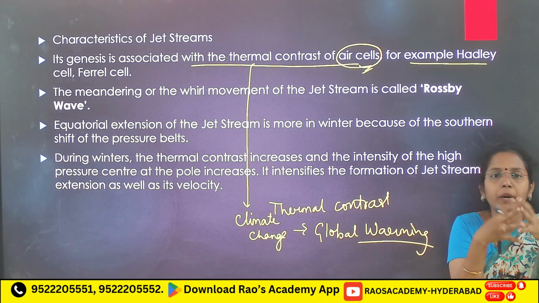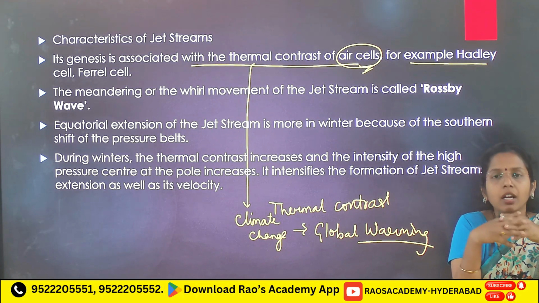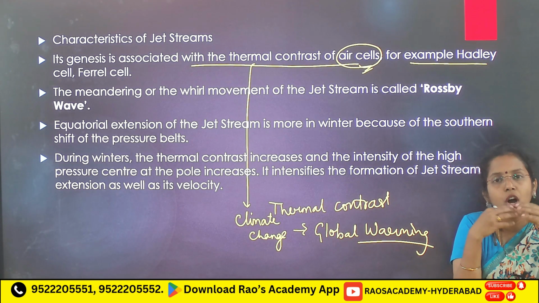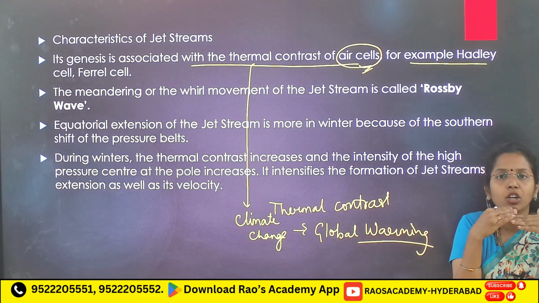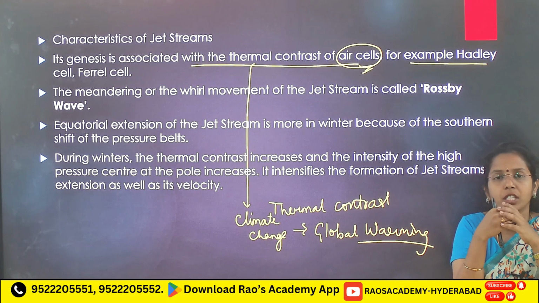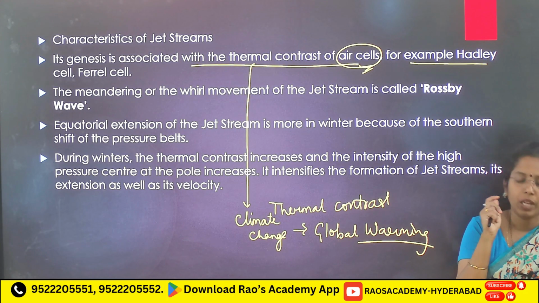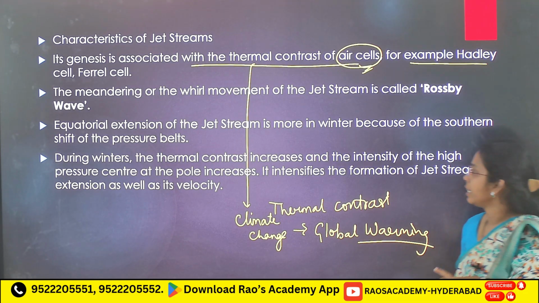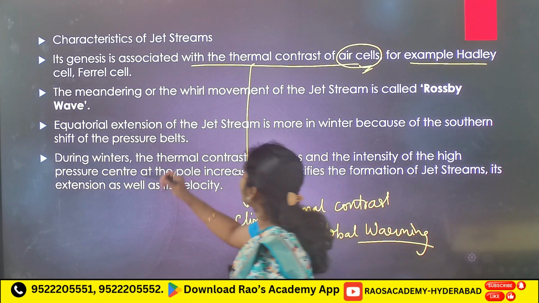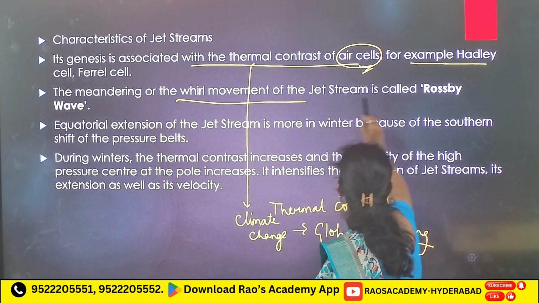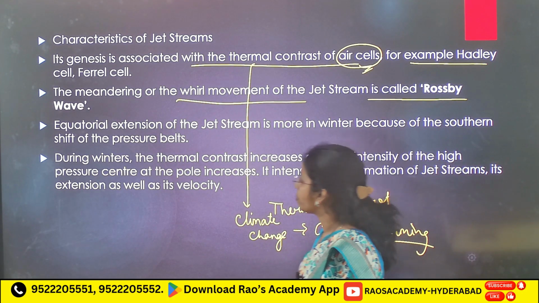If strong pressure gradient force is not there, you don't see strong jet streams. You will see weakening of jet streams. If weakening of jet streams happens, you will see disturbances and you will see extreme climatic conditions also. Next, the meandering movement of jet streams is known as Rossby waves.